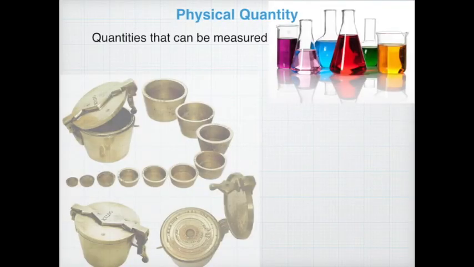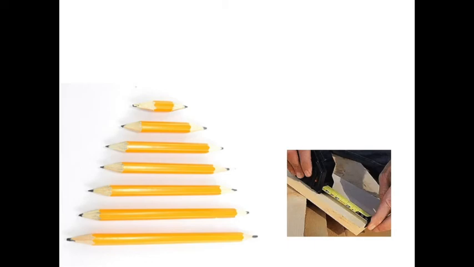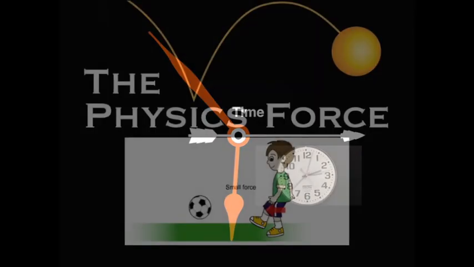So when we talk of measurement, we should know what are the physical quantities involved. So physical quantities are those quantities which can be measured, and based on these physical quantities, all other laws of physics are found to be described. And these physical quantities can be of various types, for example, length, mass, time, etc.